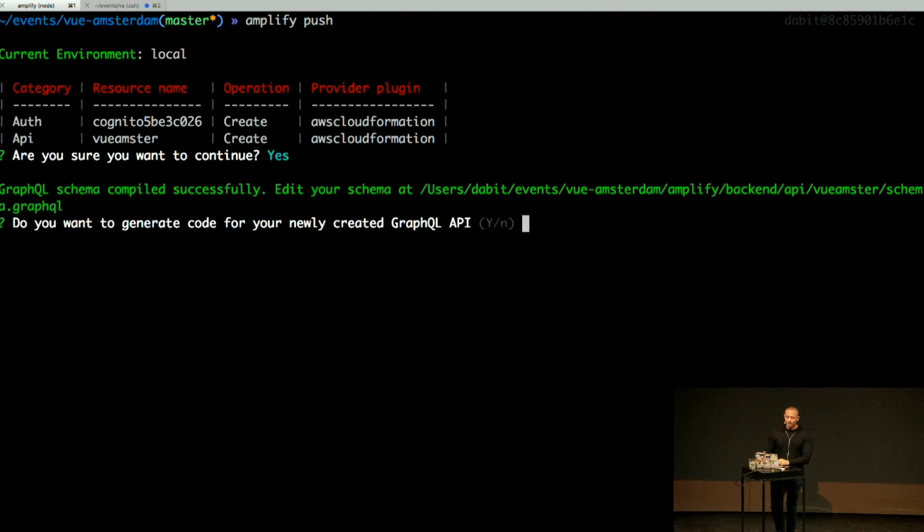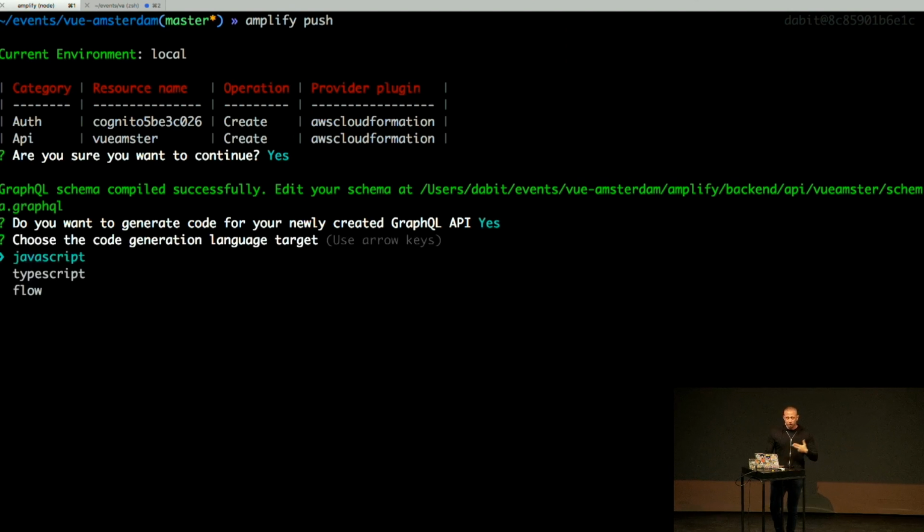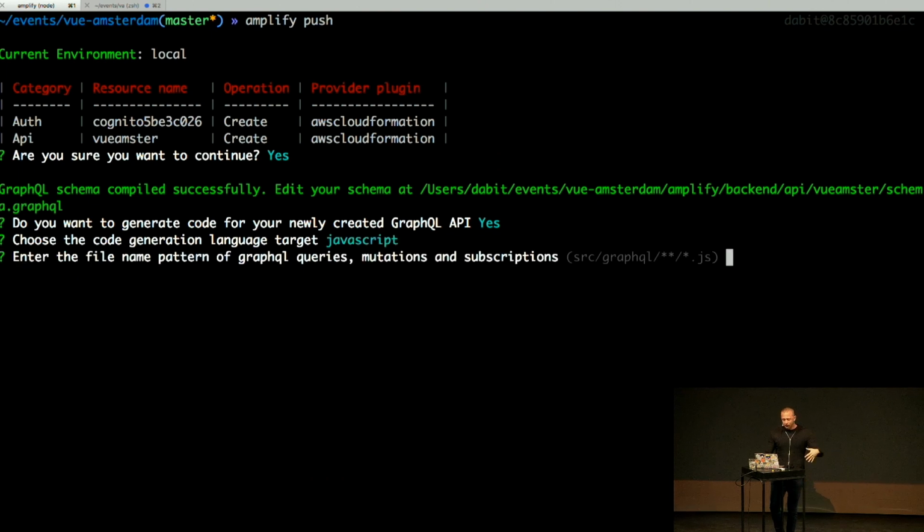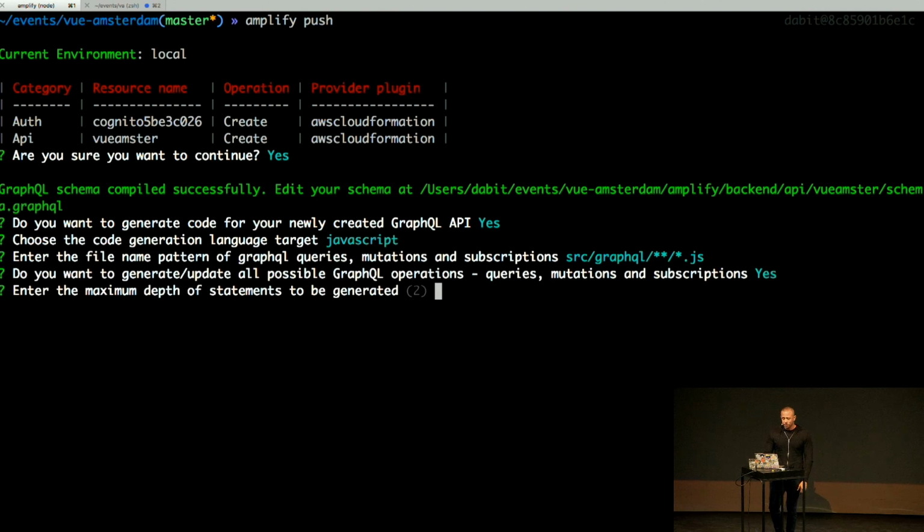Now it's asking us a question. Do we want to generate the code for our GraphQL API locally? And this is pretty cool because typically what you would do in the past is actually write out all your GraphQL queries, mutations, and subscriptions, the definitions for those, similar to how Sarah was showing her definitions earlier. You would write those from scratch. We'll actually write those for you. You can choose TypeScript, Flow, or JavaScript. I'll choose JavaScript. I'll go through the rest of these questions. Nothing really too much going on there. And this is going to go ahead and create the resources in our account.